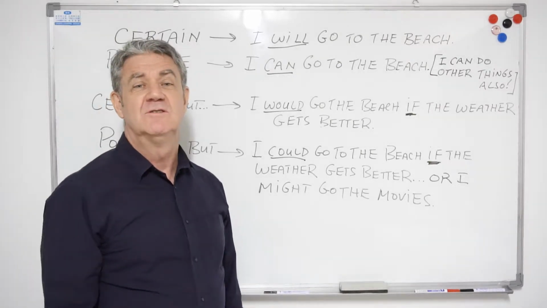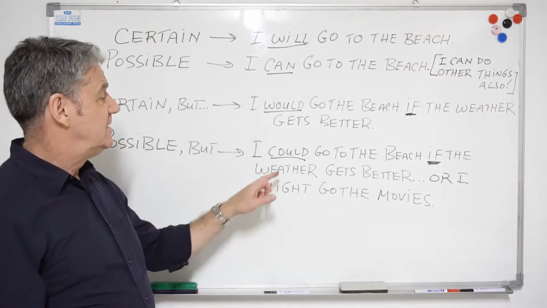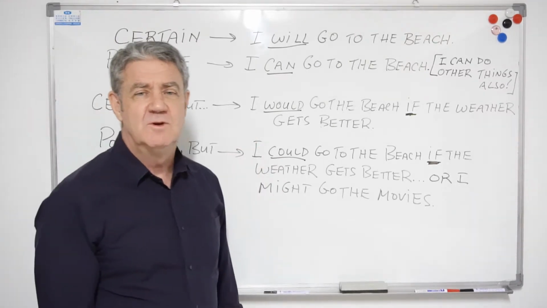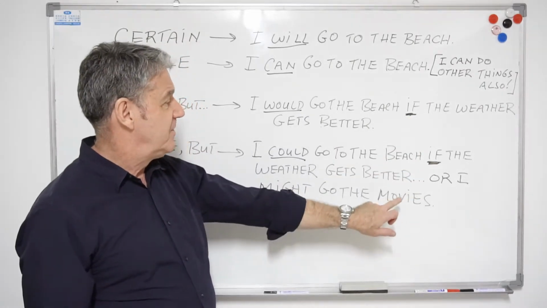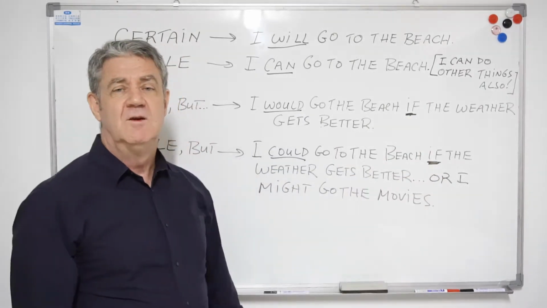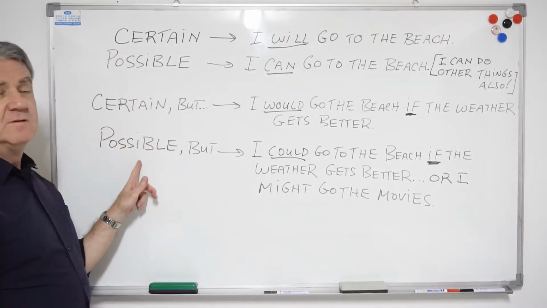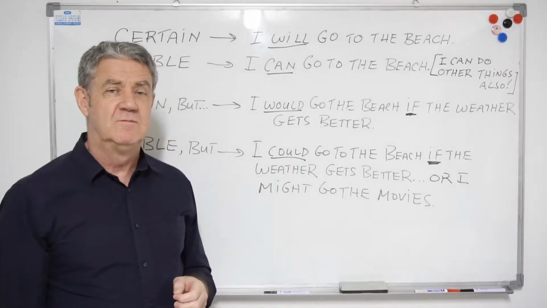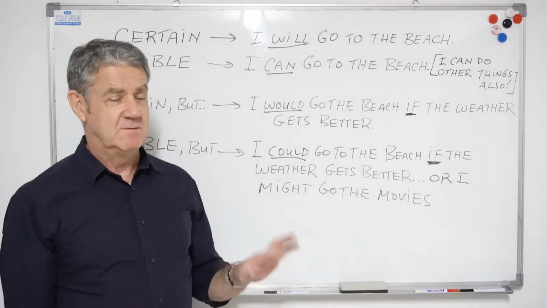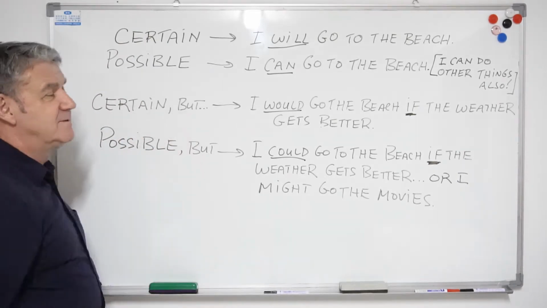Now let's have a look at the two target words for today, which is the would and the could. And these words are oftentimes used with this idea, if, and if again here. And we use if to show possibilities. When we don't know for sure, something may happen, something may not happen. So let's look at the first one, certain but.